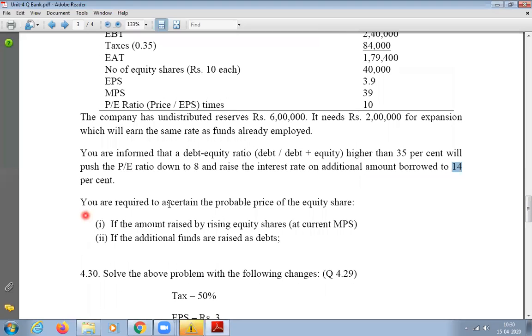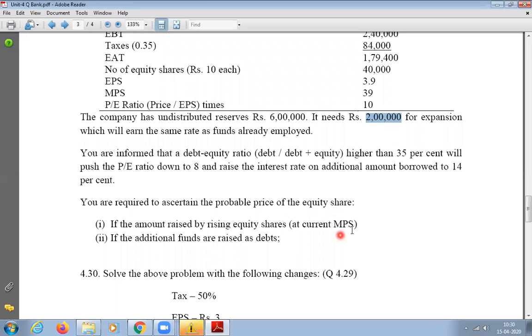And then you are required to ascertain the probable price of the equity share. So we need to calculate the MPS. What are the two conditions? One is if the amount is raised by issuing equity shares at the current MPS, worth 2 lakh rupees. What will be the share price?